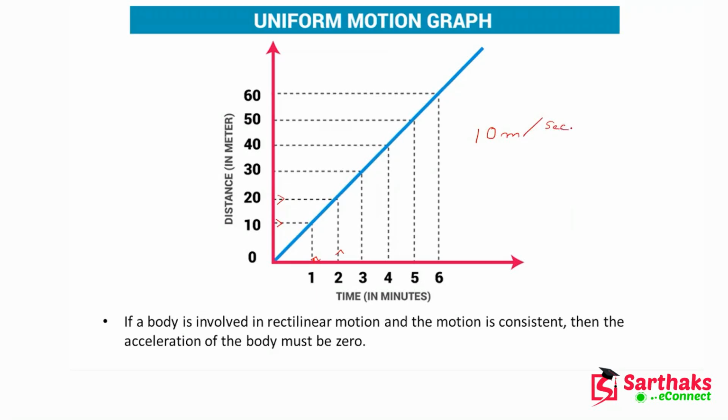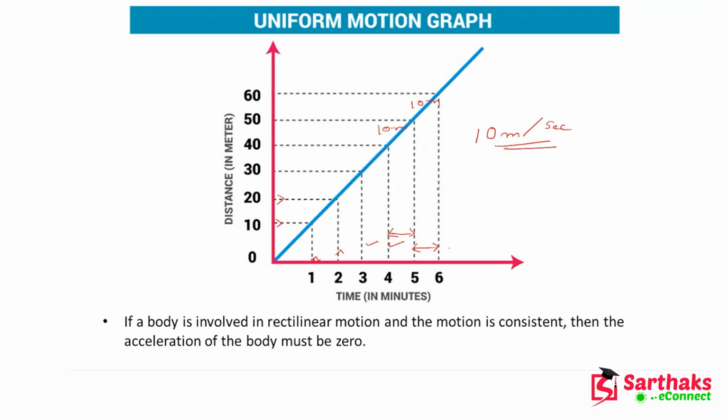For every second it will cover 10 meter. It may be the 5th to 6th second, it may be the 4th to 5th second, or it may be the 3rd to 4th second. Whatever, but for an equal interval of time, I am covering 10 meter distance. The same distance I am covering, right? That means I am covering equal distance for equal time interval.